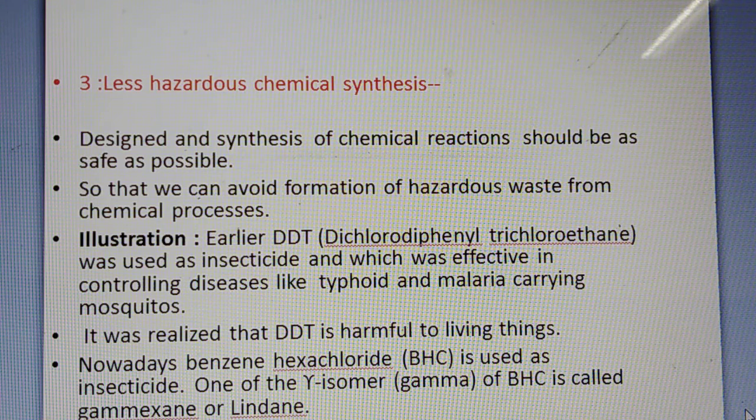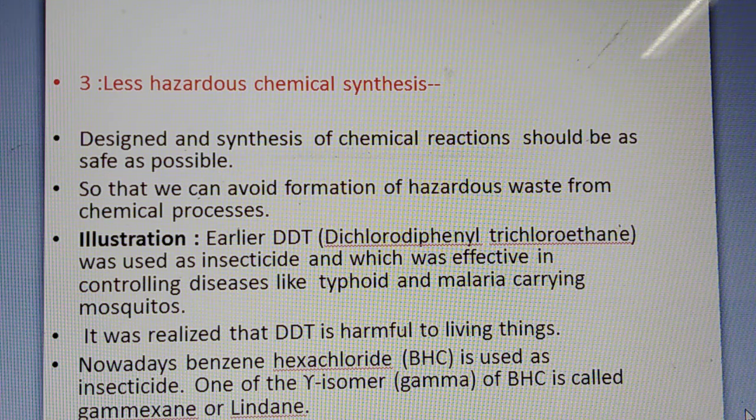Third one, less hazardous chemical synthesis. Less hazardous chemical synthesis means in chemistry, in the laboratory or industry, whatever chemicals are produced or manufactured should be less hazardous. So, design and synthesis of chemical reactions should be as safe as possible so that we can avoid the formation of hazardous waste from a chemical process.